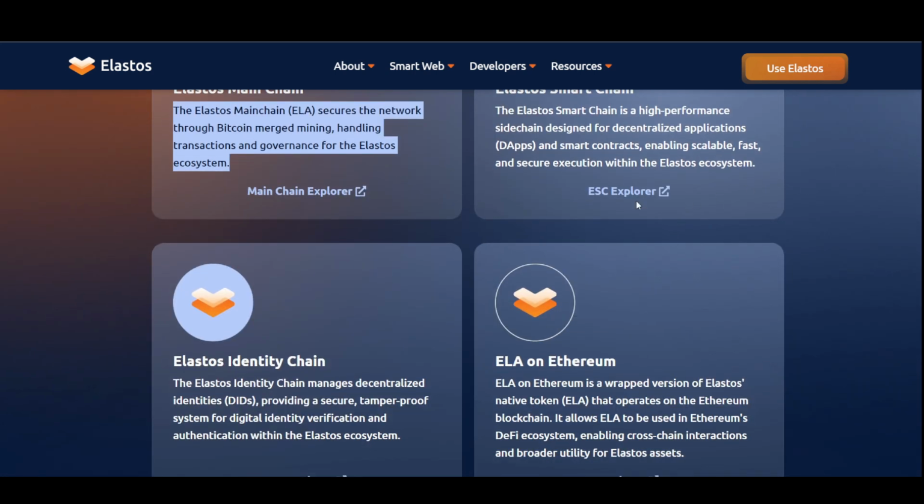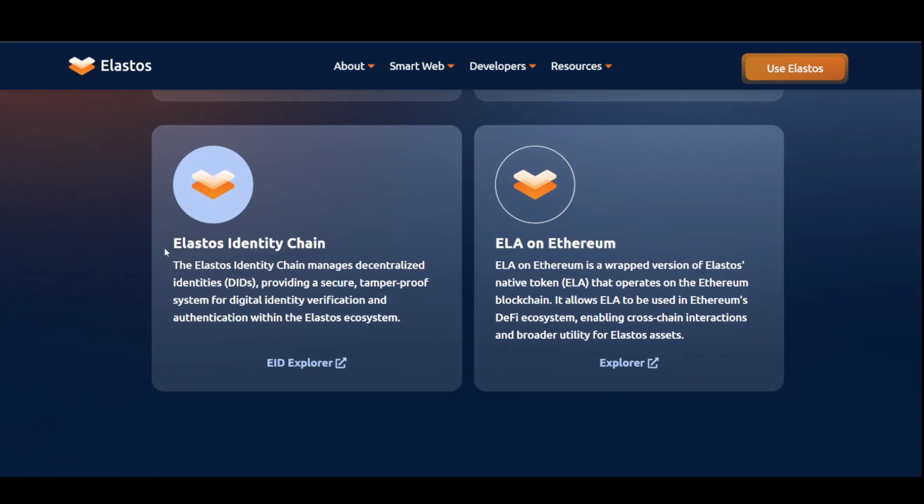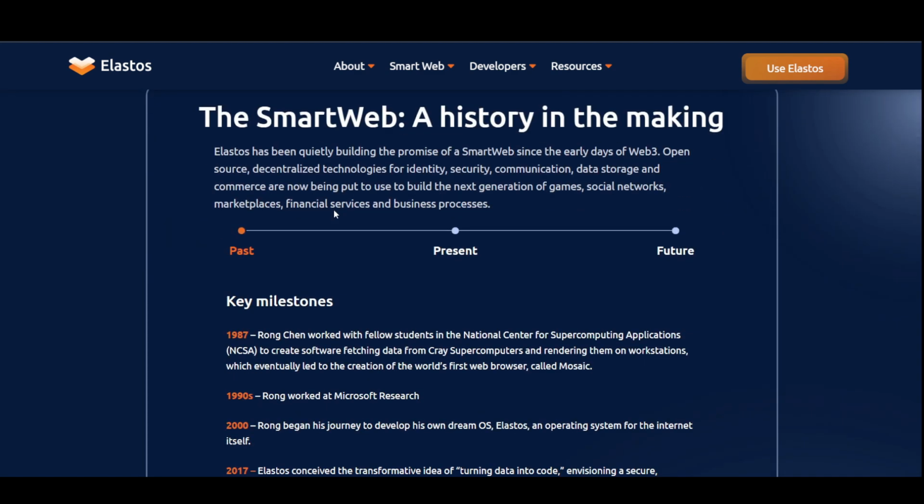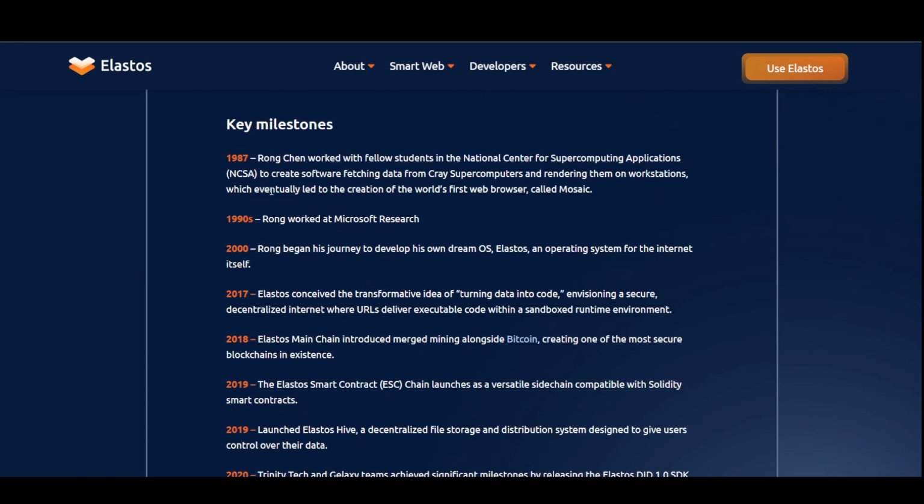And after that we have the Elastos identity chain, which manages decentralized identities, as you can see here. We also have ELA on Ethereum, which is a wrapped version of the native ELA token. Basically, they do have a pretty good roadmap and history. As you can see here, we have the key milestones for Elastos.